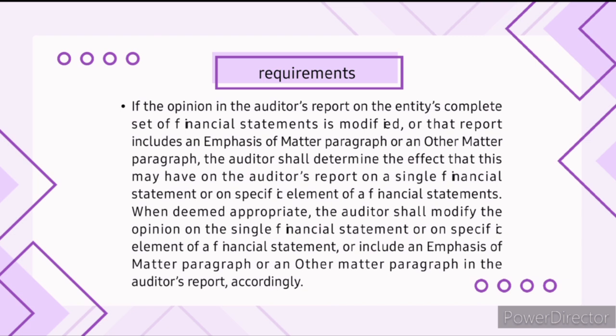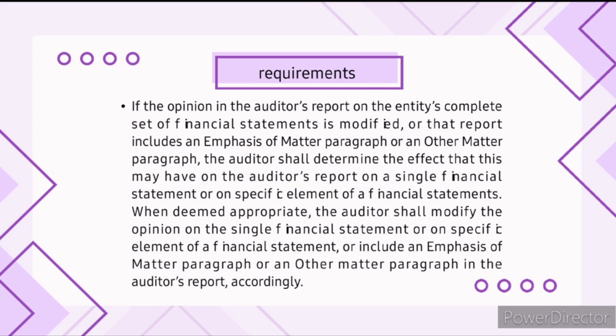This would highlight the problem with the individual part even if it doesn't change the overall opinion on that part. So, in simple words, if the auditor finds a problem with the whole cake, they need to check if any of the slices are also bad. If they are, they need to tell you about it.